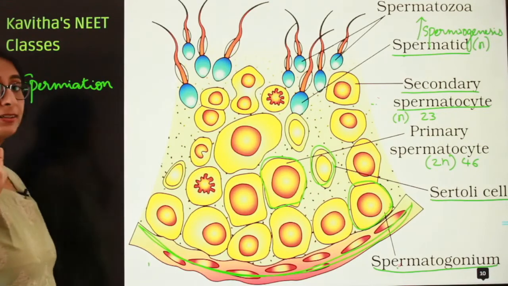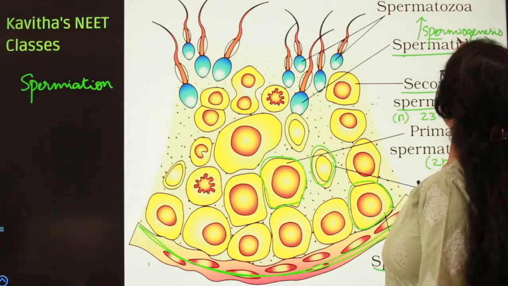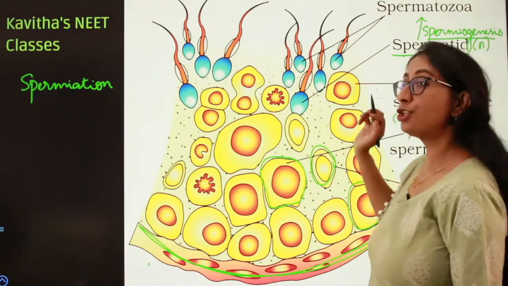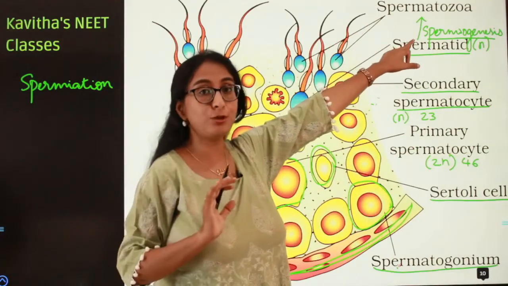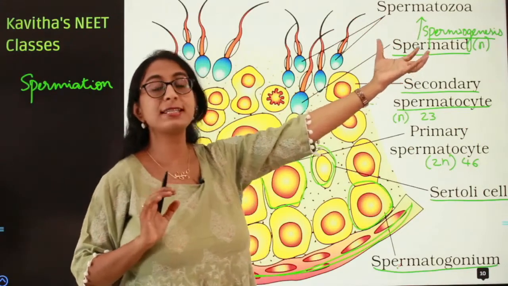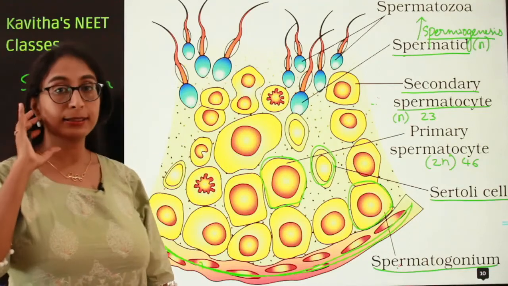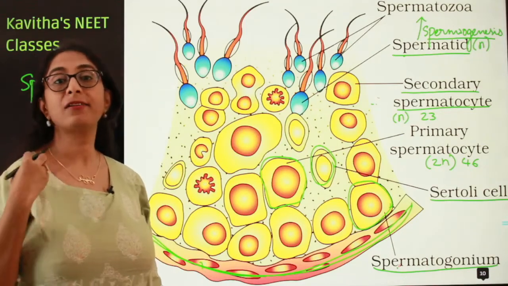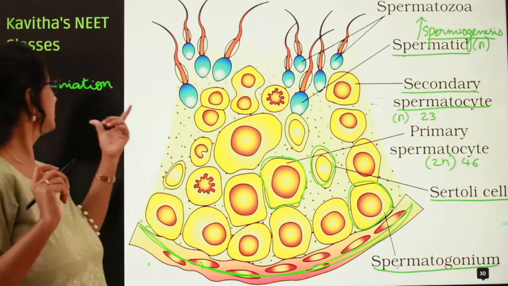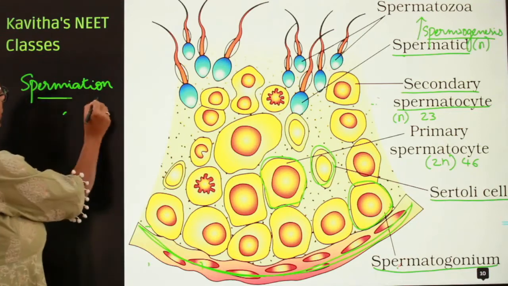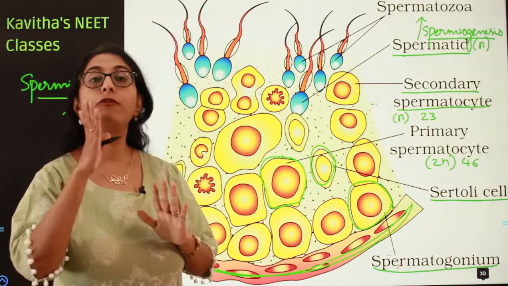Okay, so please do not get confused between spermiogenesis and spermiation. The transformation of the spermatid into spermatozoa is called spermiogenesis. After spermiogenesis, the heads of the sperm are engulfed into the Sertoli cells and finally they are released from the seminiferous tubules. This process is called spermiation. Okay, so ultimately one spermatogonium leads to production of 4 sperms.